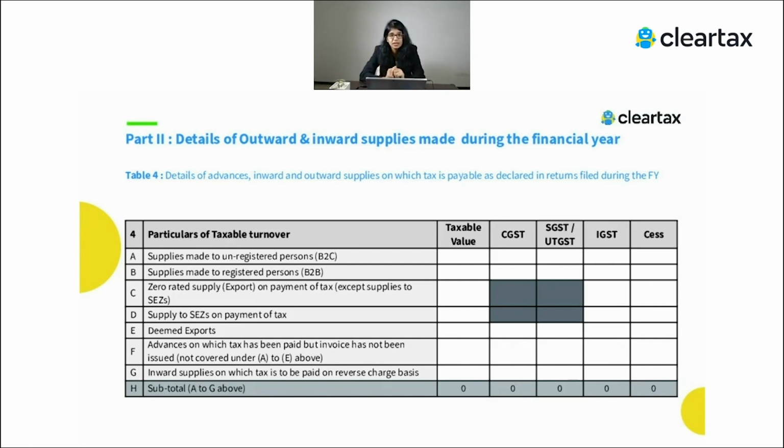Now there could also be cases where certain things belong to 17-18 and we have shown them in 18-19. It's an obvious thing, because we have done certain adjustments related to 17-18 in 18-19. That information need not be shown in the GSTR 9 of 18-19, because when we are talking about GSTR 9 of 18-19, we are talking about all the liability related to 18-19, irrespective of whether it was there in the next year or not, or was there in the current year, right? Now this part is clear.